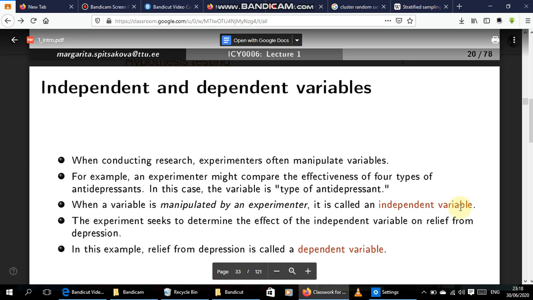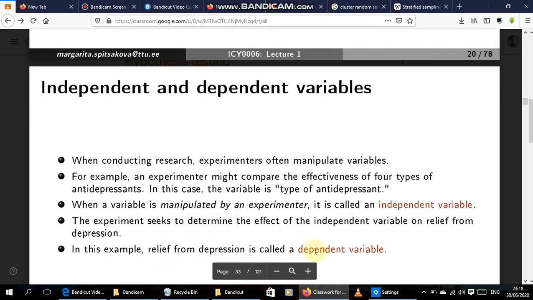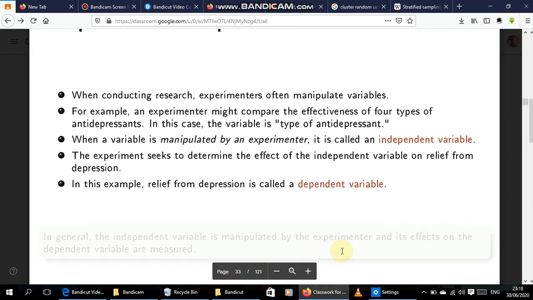The experimenter seeks to determine the effect of the independent variable on relief from depression. In this example, relief from depression is called a dependent variable, because being relieved from depression is dependent on the type of antidepressant they give you. It's also dependent on which of the antidepressants worked very well.